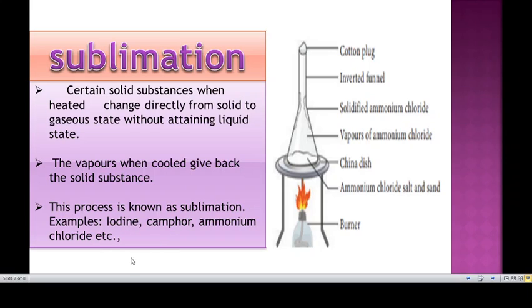Like that, the air fresheners used in toilets: the solid slowly sublimes and releases a pleasant smell in the toilet over a certain period of time. Like that, mothballs made up of naphthalene are used to drive away moths and some other insects. These also sublime over time. Camphor is a substance used in Indian households. It sublimes to give a pleasant smell and is sometimes used as a refresher. So these are the substances which undergo the sublimation process.